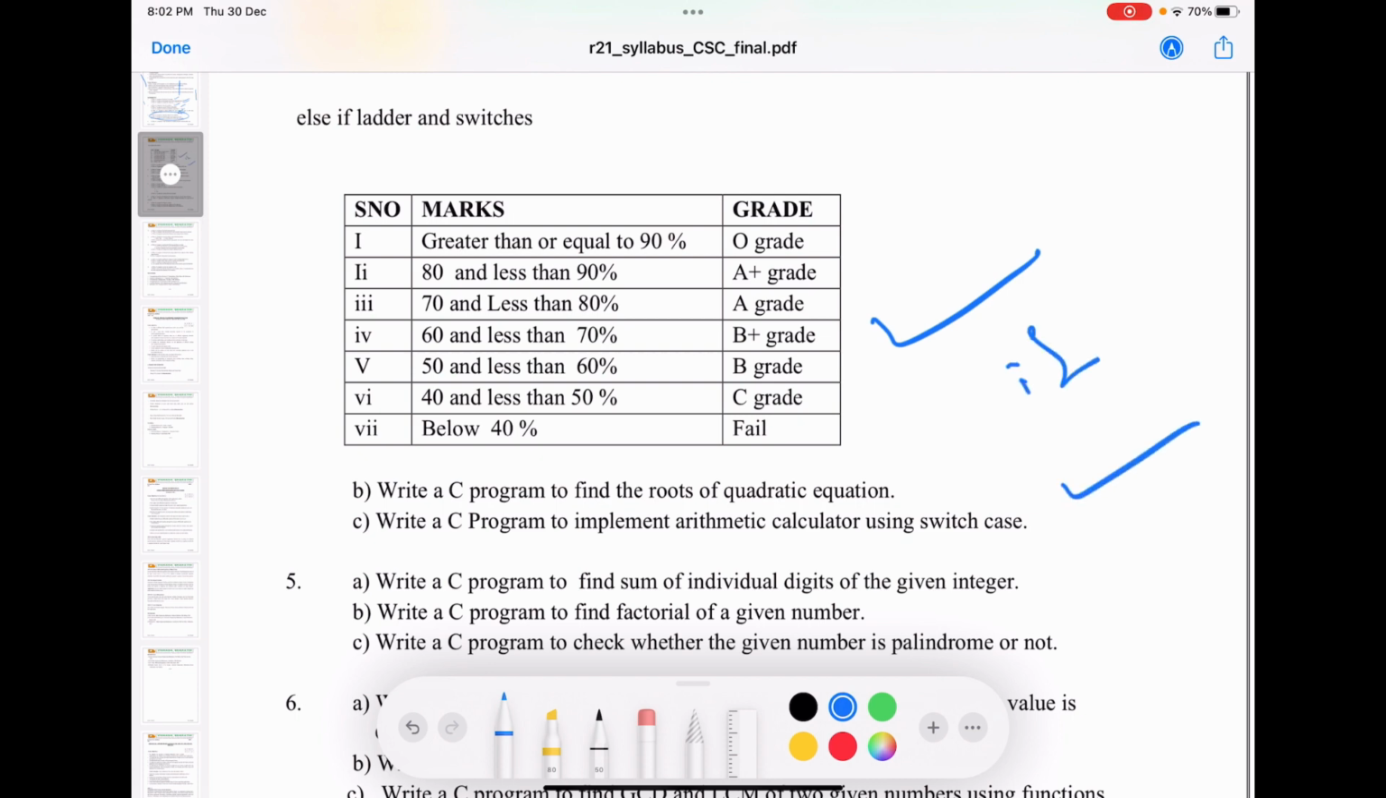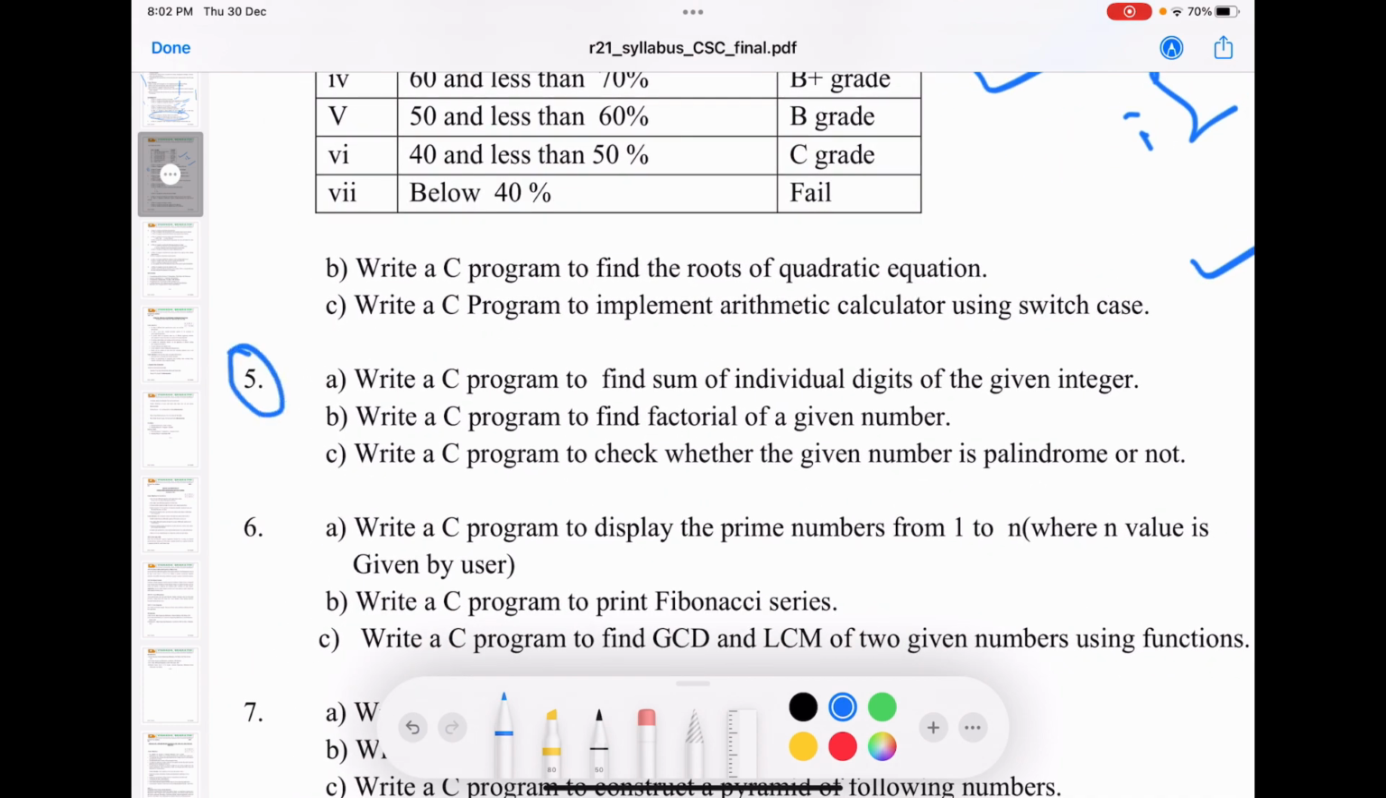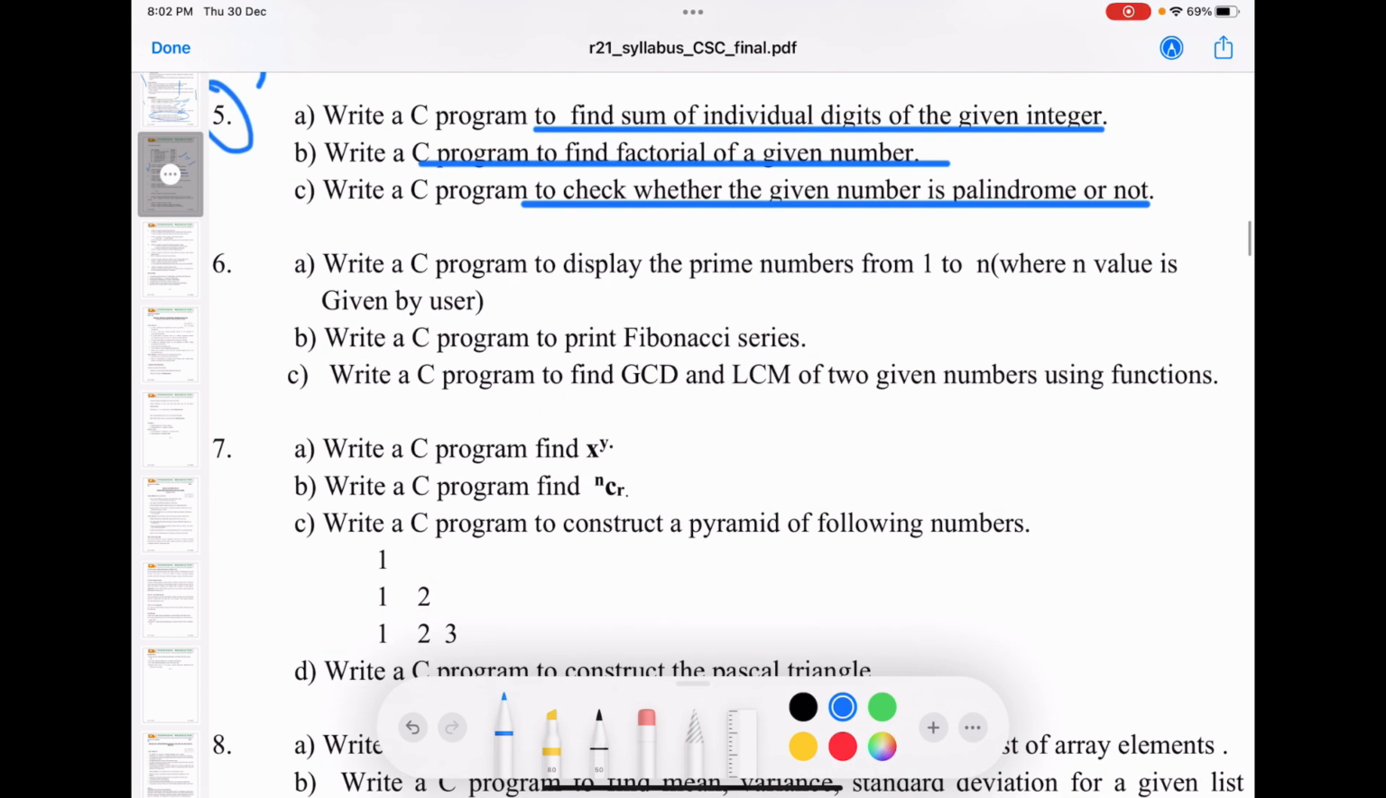If-else ladder is very simple, you can manage. But once you enter 5, your bad time starts. See, find the sum of individual digits: this is a for loop problem. Find the factorial: a looping problem. Check whether the given number is a palindrome or not: a looping problem. Printing the prime numbers from 1 to n, a looping problem. Fibonacci series, looping problem. GCD and LCM, looping problem. Even x to the power y is a looping problem.